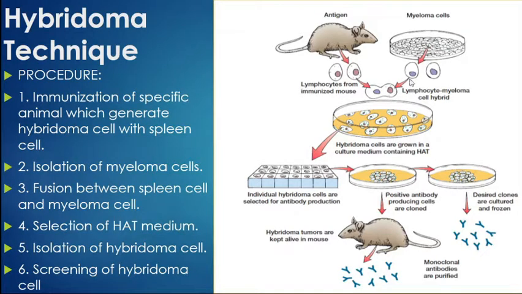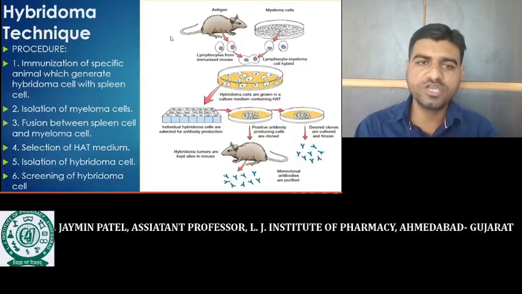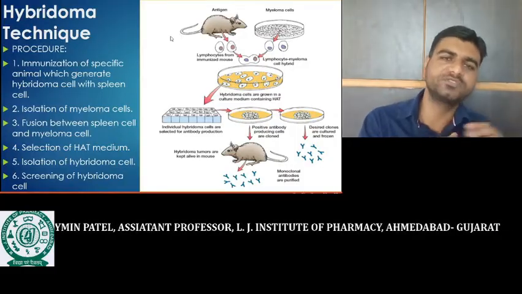So we will collect the myeloma cell. We have a lymphocyte cell. Now the next step of this hybridoma technique is the fusion of this spleen cell, this lymphocyte cell, and myeloma cells. Fusion is facilitated by PEG, that is polyethylene glycol. Polyethylene glycol is prepared for the fusion of this myeloma cell and lymphocyte cell.